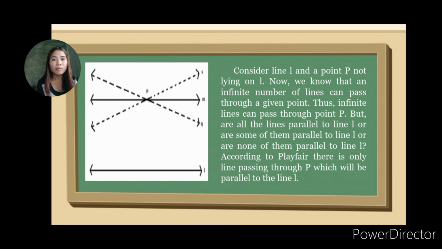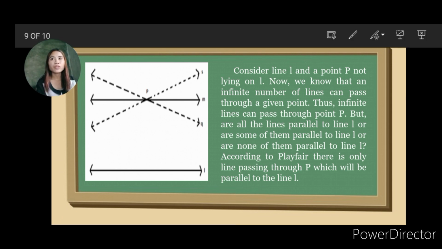So that statement is given in this figure. Consider line L and a point P not lying on L. Now we know that an infinite number of lines can pass through a given point, thus infinite lines can pass through point P. But are all the lines parallel to line L, or are some of them parallel to line L, or are none of them parallel to line L? According to Playfair, there is only one line passing through P which will be parallel to line L.